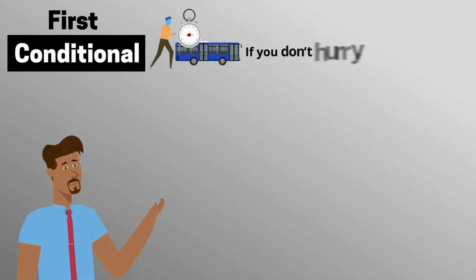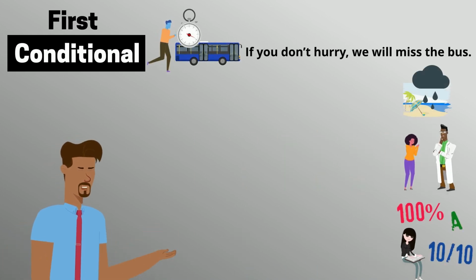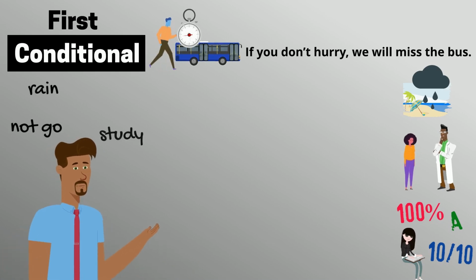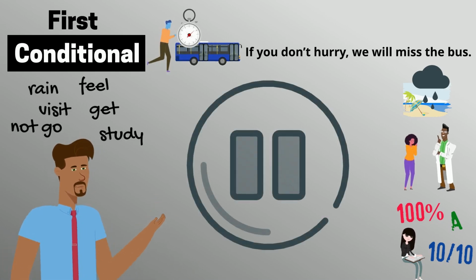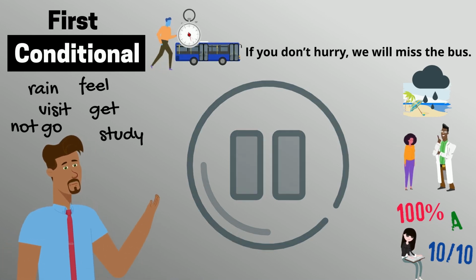Let's practice this. Look at the pictures and think of some first conditional sentences to describe the situations and a possible result. Here are some verbs to help you. Pause the video to give yourself time to write your sentences. Then return to see some examples.